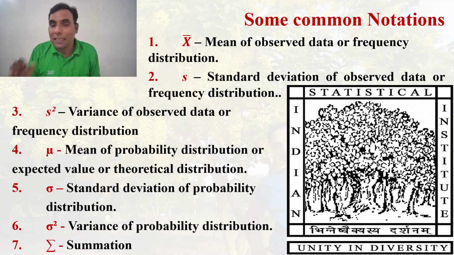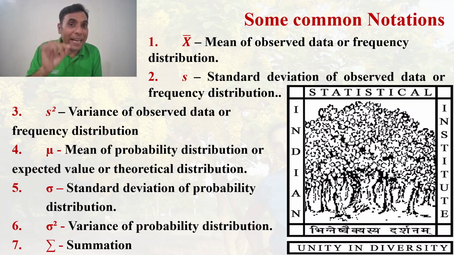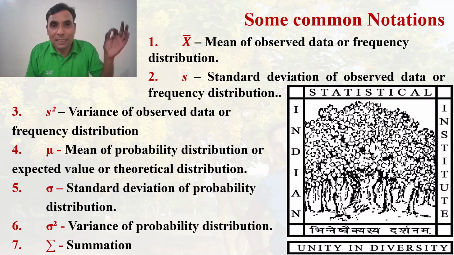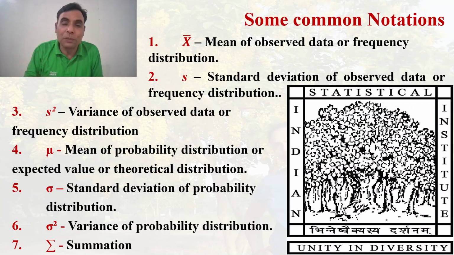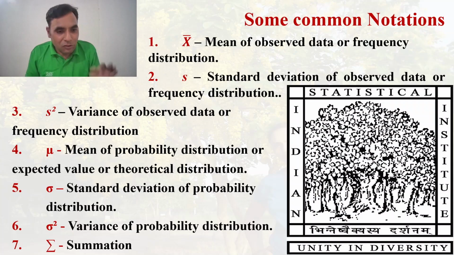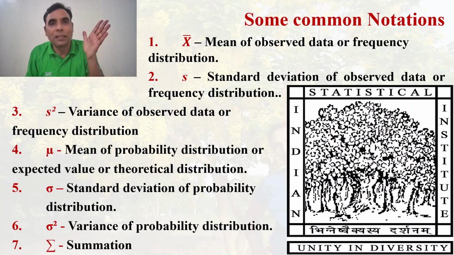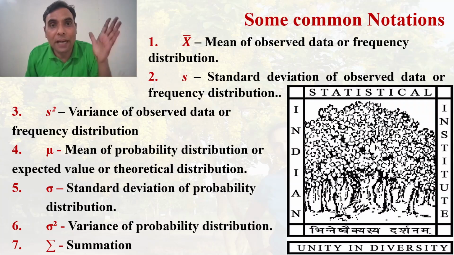So if you find it written as S, this indicates that this is the standard deviation of the observed data, and if you find somewhere written sigma, this is the standard deviation of the normal distribution. Similarly, if you square the sigma, it will represent the variance of probability distribution, where S square represents the variance of the observed data.